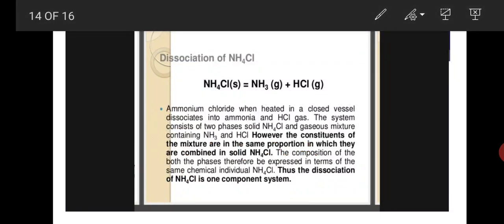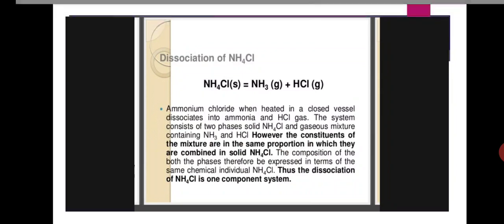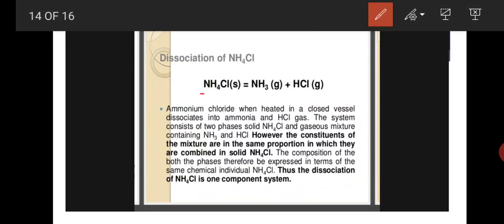Next, dissociation of ammonium chloride, NH4Cl. This is ammonium chloride. It is also in the solid state; the S within the brackets means solid state. When it is decomposed, it turns to NH3, ammonia, and HCl. These two are gases.